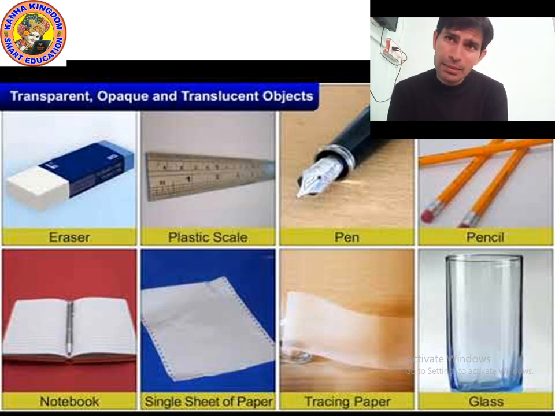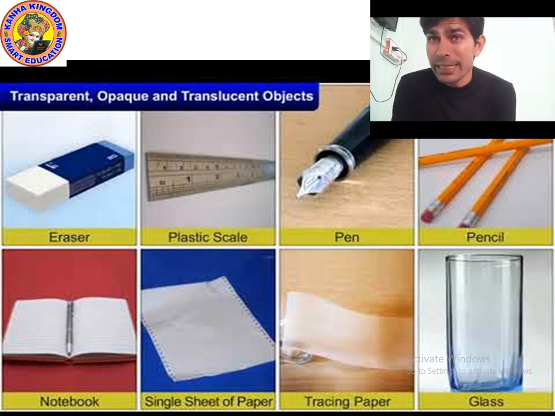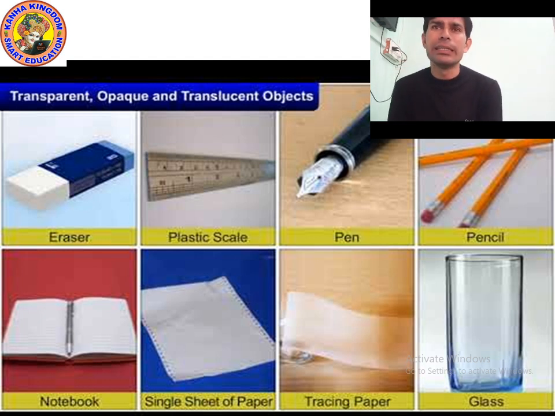Now let's see the plastic scale. Is the plastic scale transparent, translucent or opaque? Definitely the plastic scale is a translucent object, because we can see through a translucent object, but the vision would be faint. If you try to see through the scale, you can see, but not clearly.